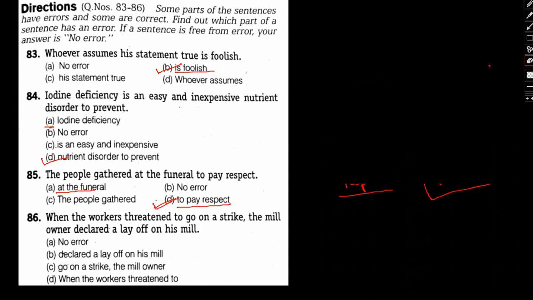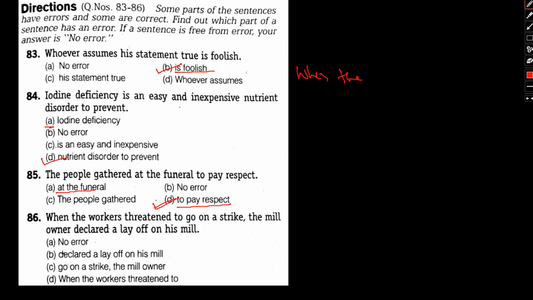Now let's move to number 86. One worker threatened to go on strike. The mill owner declared a layoff on his mill. Okay, so let's try. I write the sentence down.